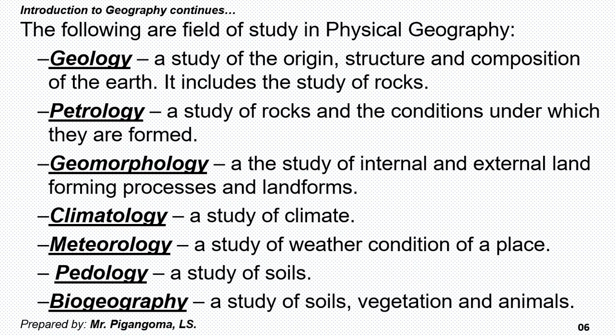Also, another discipline related to physical geography is biogeography. This usually studies the soils, vegetation, and animals. That's why we call it bio. Bio means organism. So we call it biogeography because it usually studies living organisms and how these organisms are affected by soil and the nature of the environment.